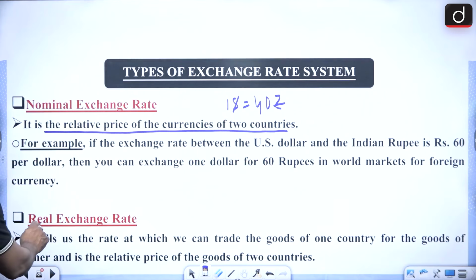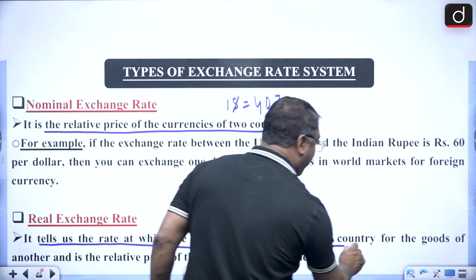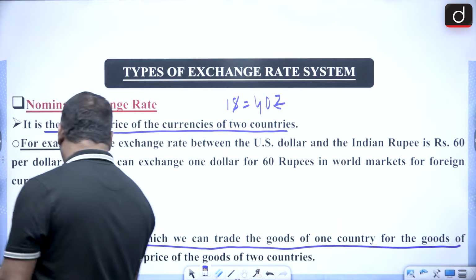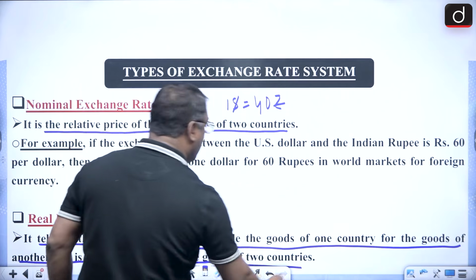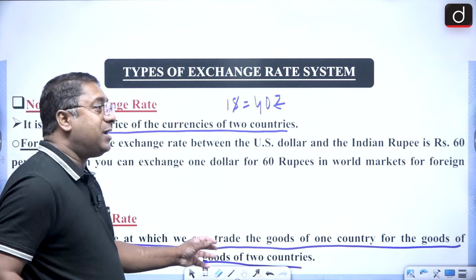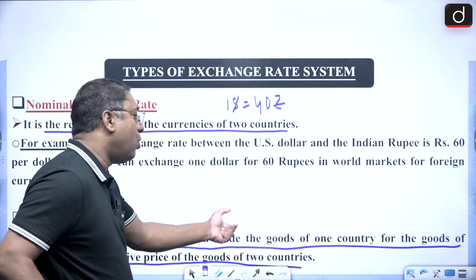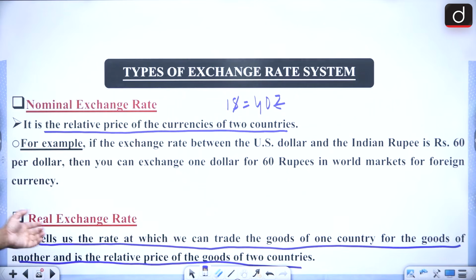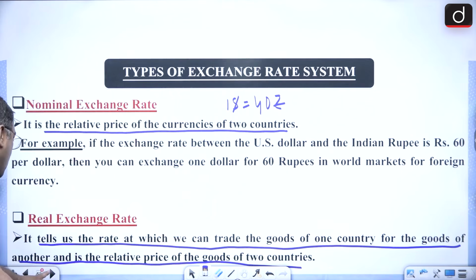So it is a relative price of currency between two countries. And when I talk about the real exchange rate, it tells us the rate at which we can trade goods of one country for the goods of another, and it is the relative price of goods of two countries. So the real exchange rate is nothing else but the price at which you can trade goods of one country for the goods of another country.